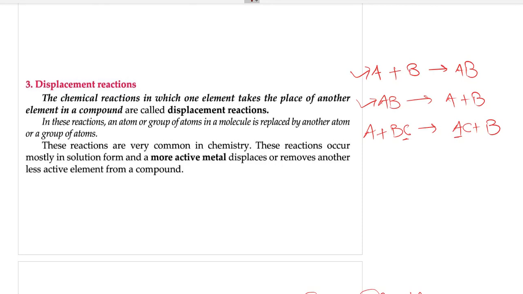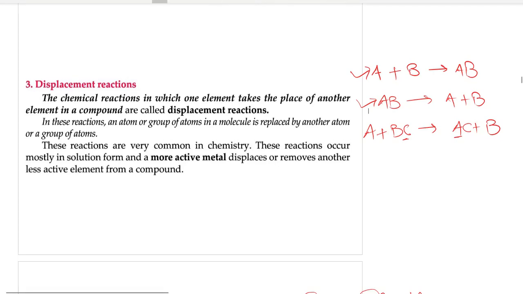What is reactivity series? So reactivity series is a specific series of certain metals arranged in the order of decreasing reactivity as you move down the series. More active metal is placed on top and less active metals are subsequently placed below them.